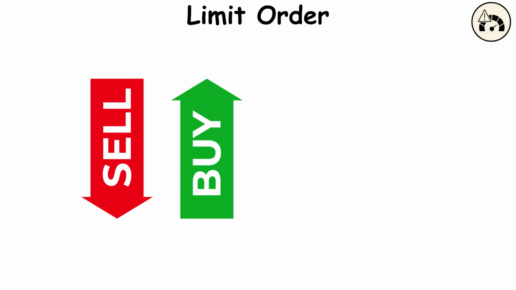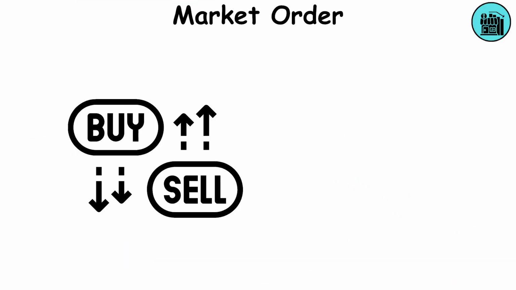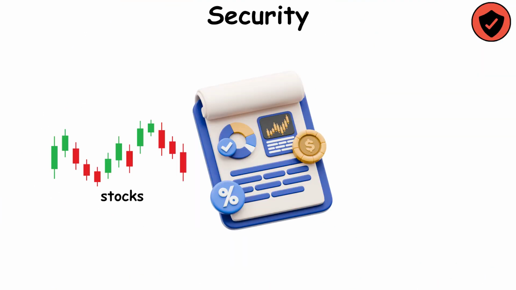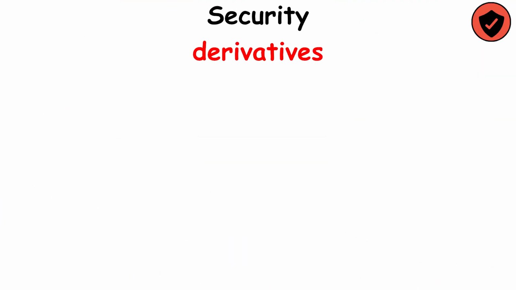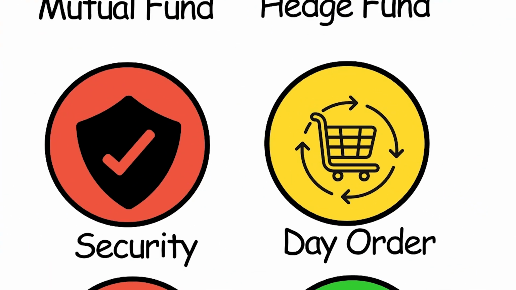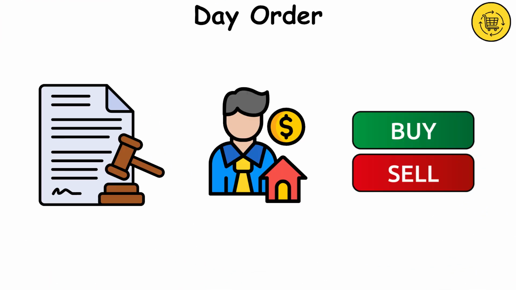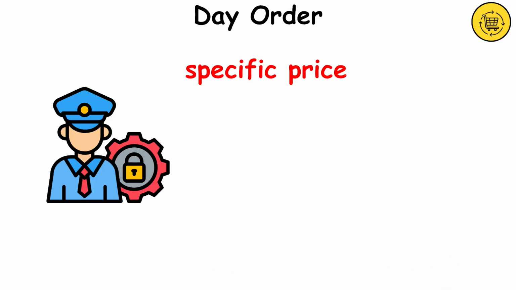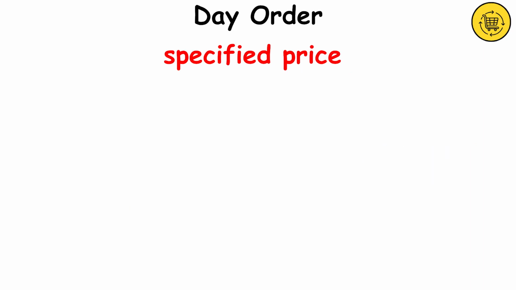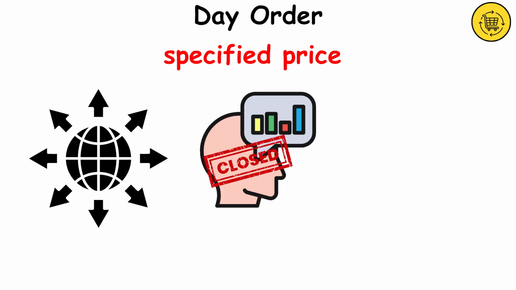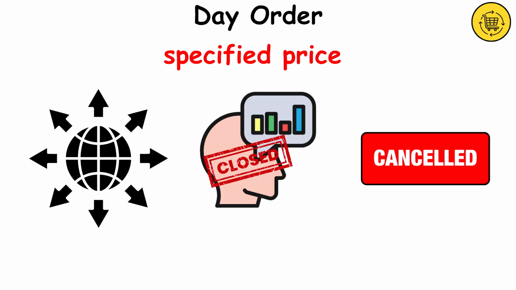Limit order, buying and selling stock when it hits a certain price. Market order, buying and selling right now at the current price. Security, financial instruments like stocks and bonds, or derivatives like options and futures. Day order, an order given to a broker to buy or sell a security at a specific price by the end of the trading day. If the specified price is not reached by market close, the order is automatically cancelled.